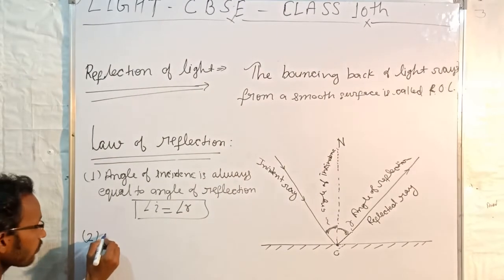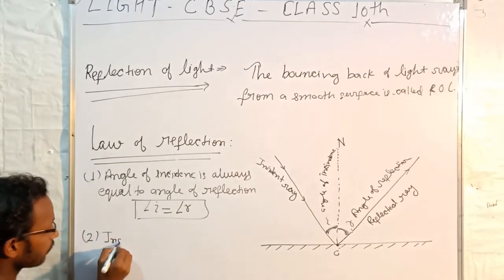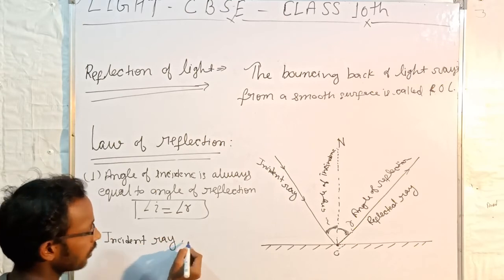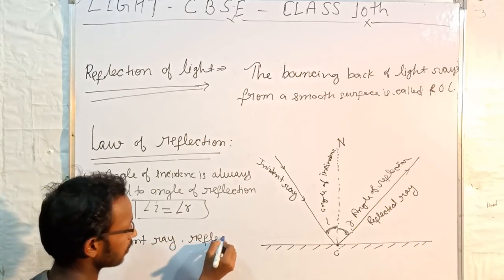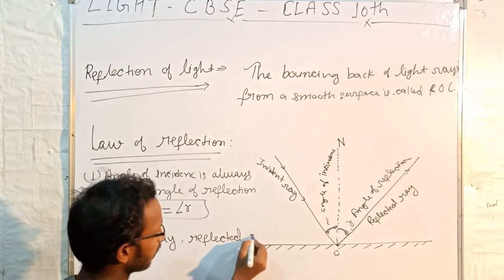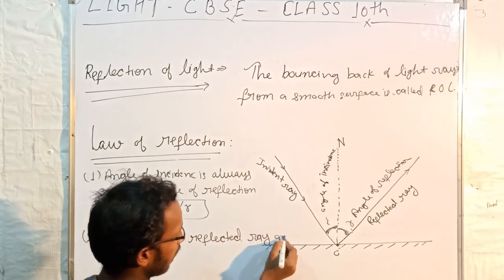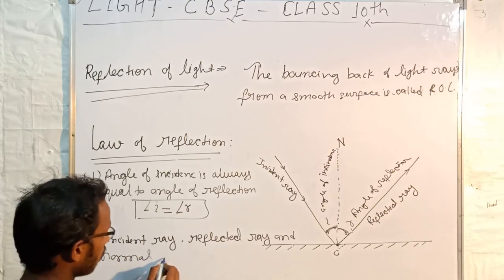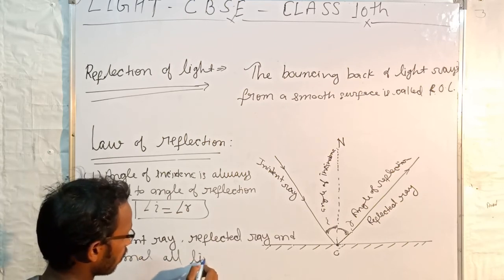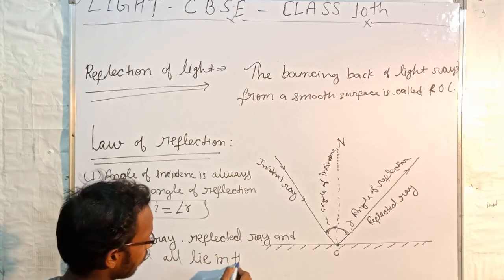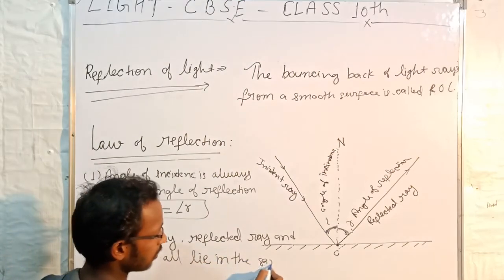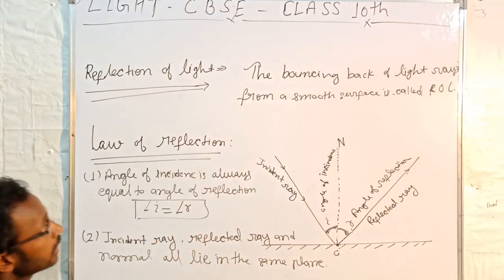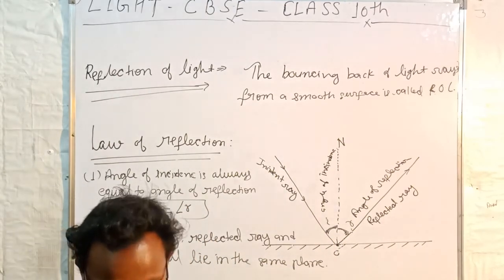We can write here: incident ray, reflected ray, and normal all lie in the same plane. This is the second law of reflection of light.